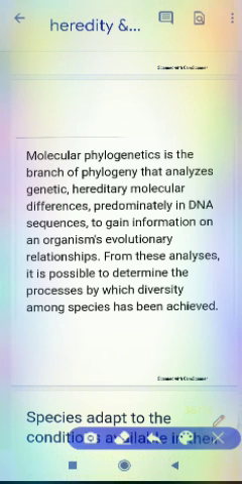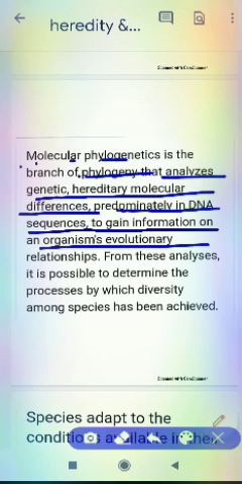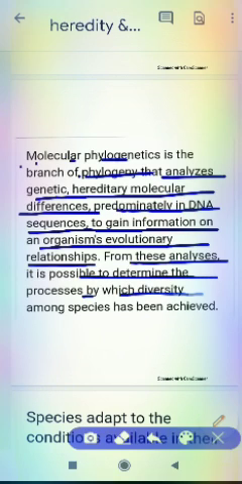So next we will talk about molecular phylogenetics, the branch of phylogeny that analyzes genetic hereditary molecule differences, predominantly in DNA sequences, to gain information on an organism's evolutionary relationships. From these analyses, it is possible to determine the process by which diversity among species has been achieved.